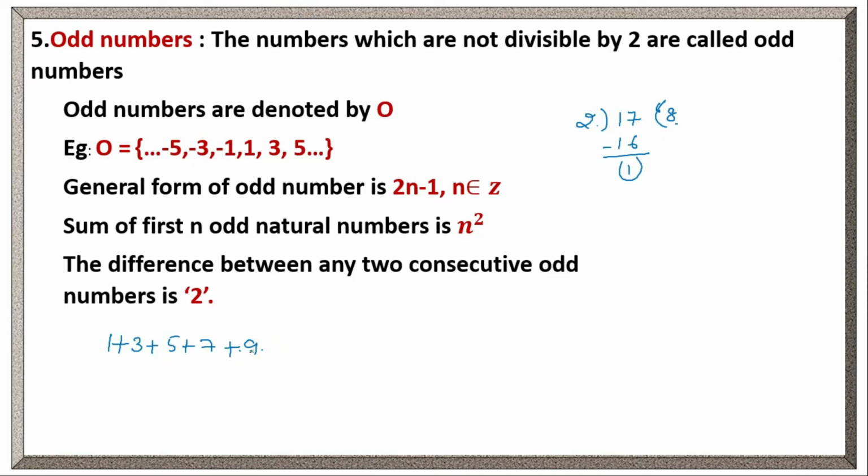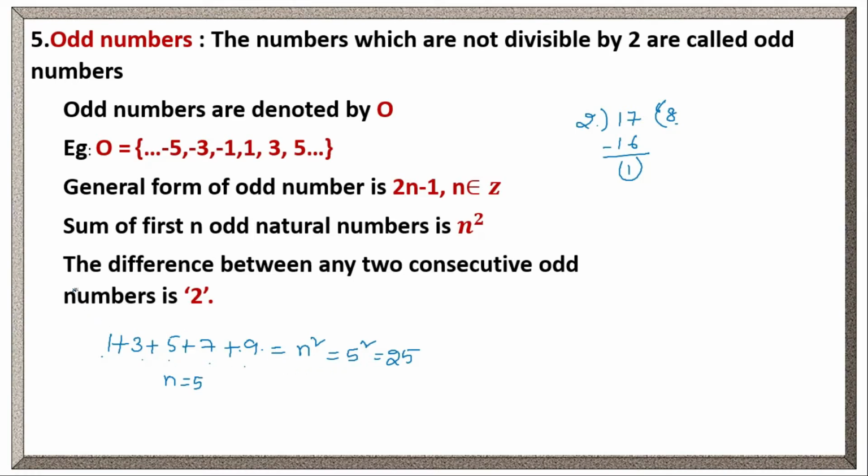How many odd numbers are there? 1, 2, 3, 4, 5. So n is equal to 5. Now the sum of these numbers will be n squared. So 5 squared, that is nothing but 25. 5 squared is 5 into 5, that is 25. In this way we can find the sum of any odd natural numbers.